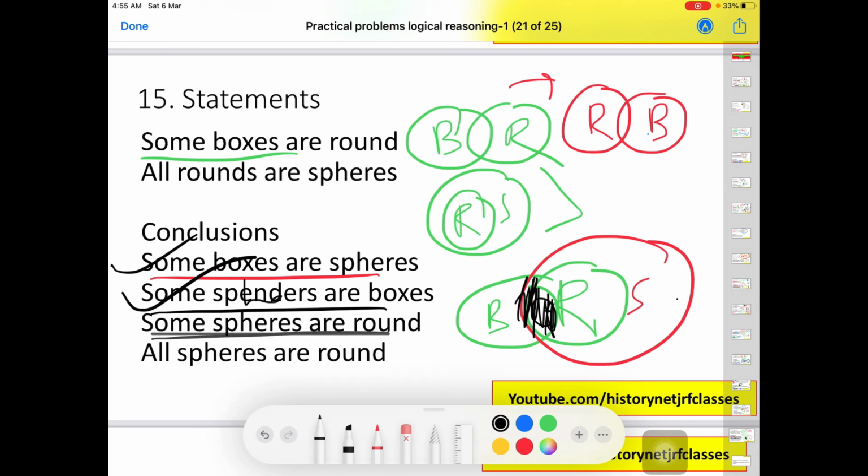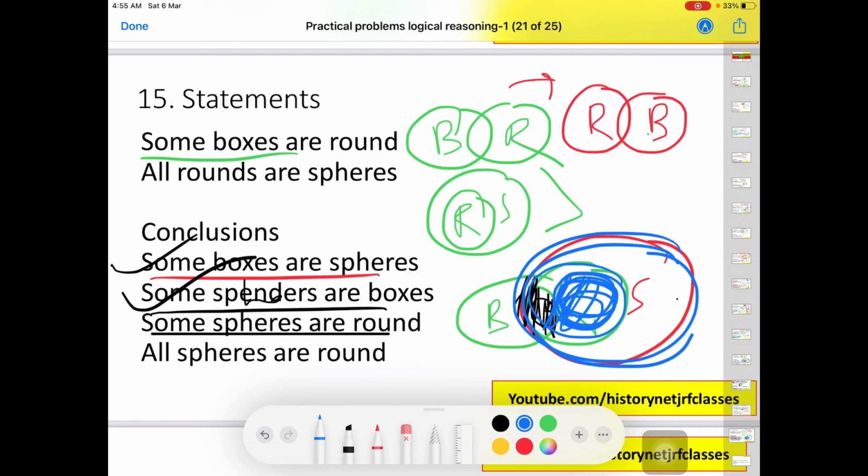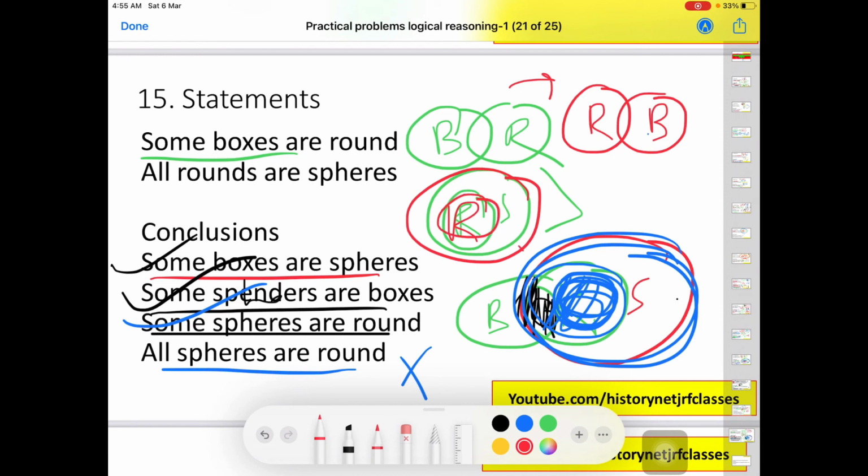Some spheres are round. Okay, so a small portion of a sphere is round. Yes, this small portion of round is the sphere's portion, right? So this is also true. All spheres are round. No, this is wrong. All spheres are not round, because just have a look here. This is S and R is small. So all rounds are spheres, that is true, but all spheres are round, that is not true.